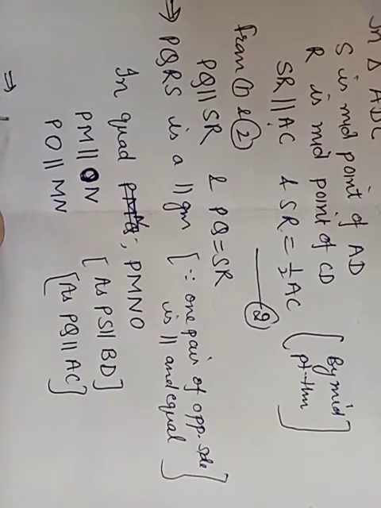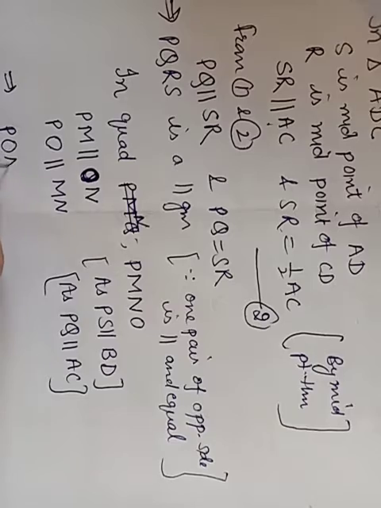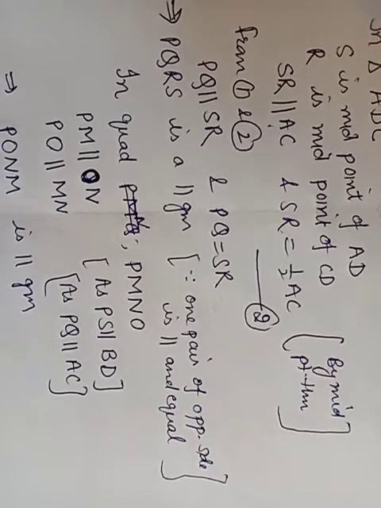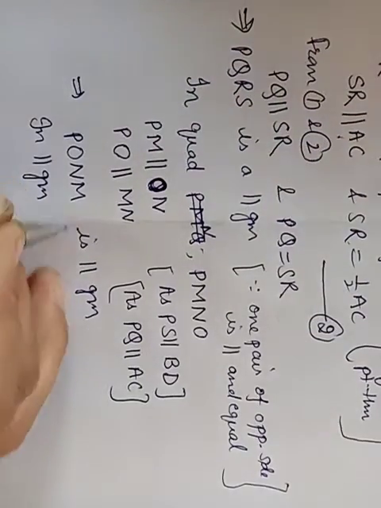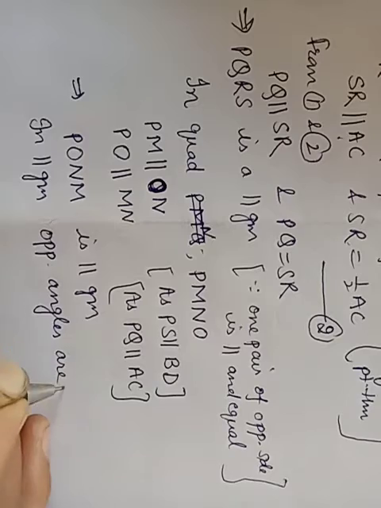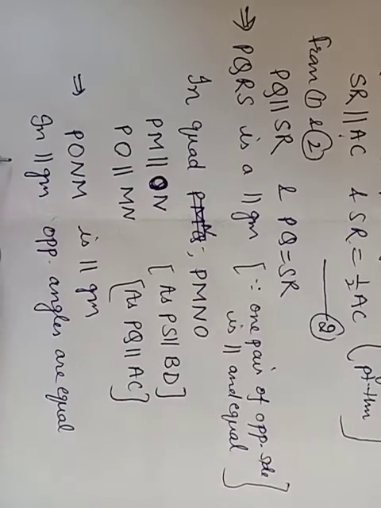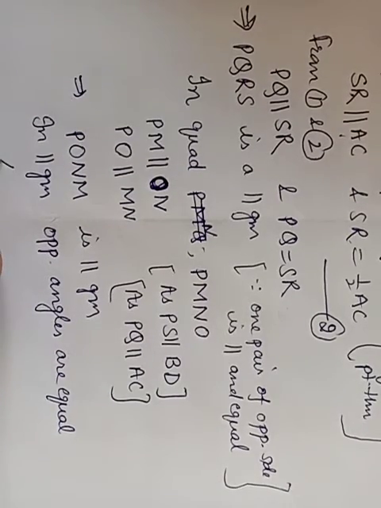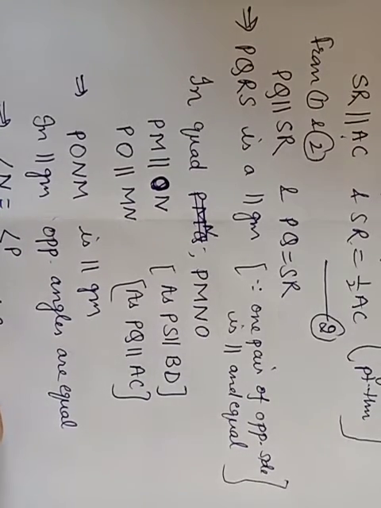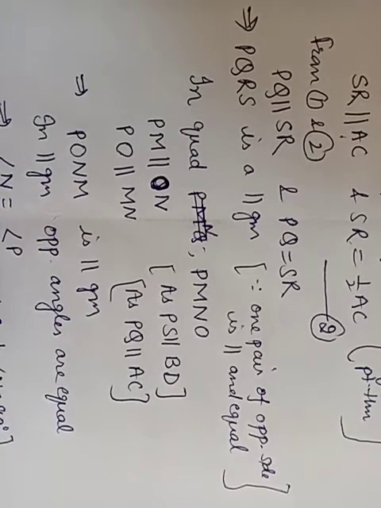So this implies PONM is a parallelogram, and in parallelogram opposite angles are equal. So angle M and angle N and angle P are equal, but angle N is 90 degree, because this implies angle P will be also 90 degree.